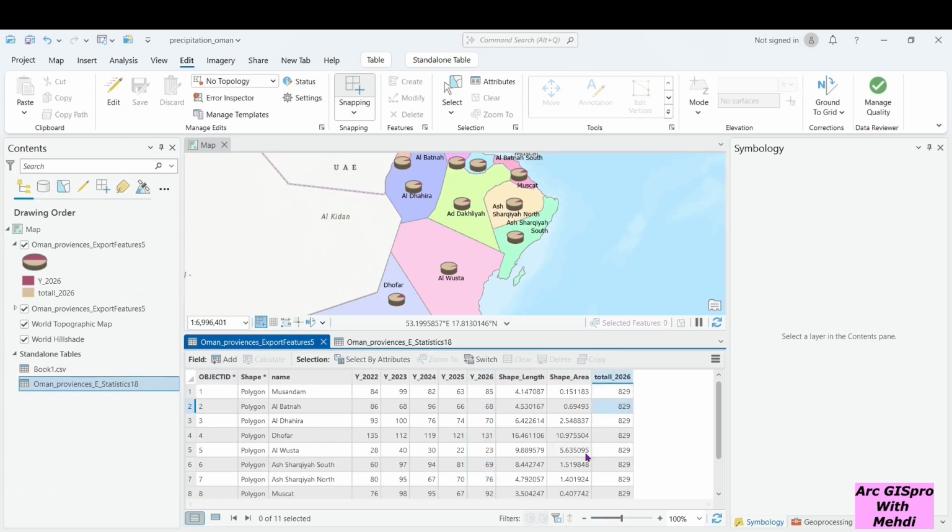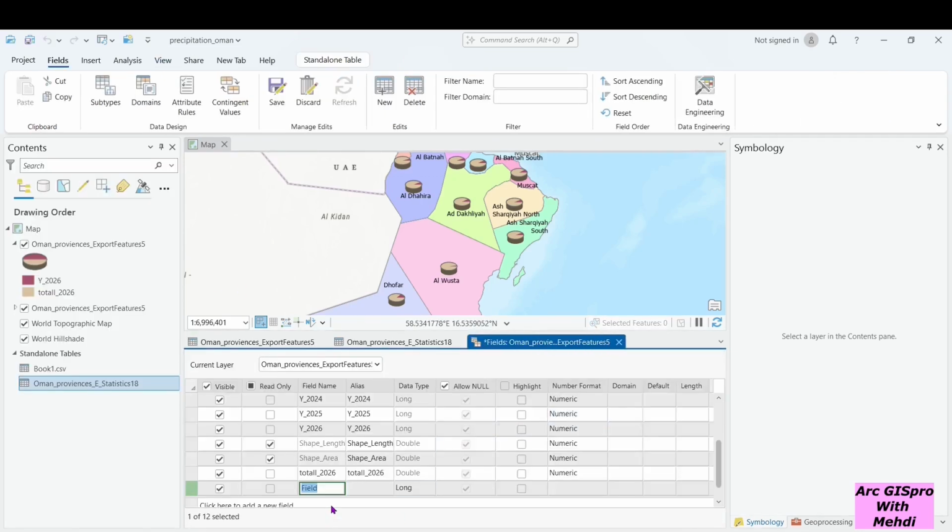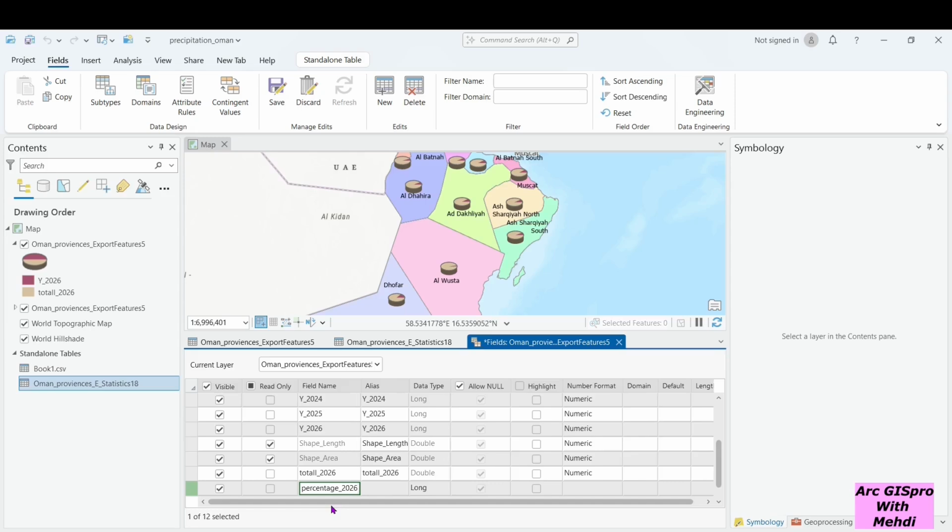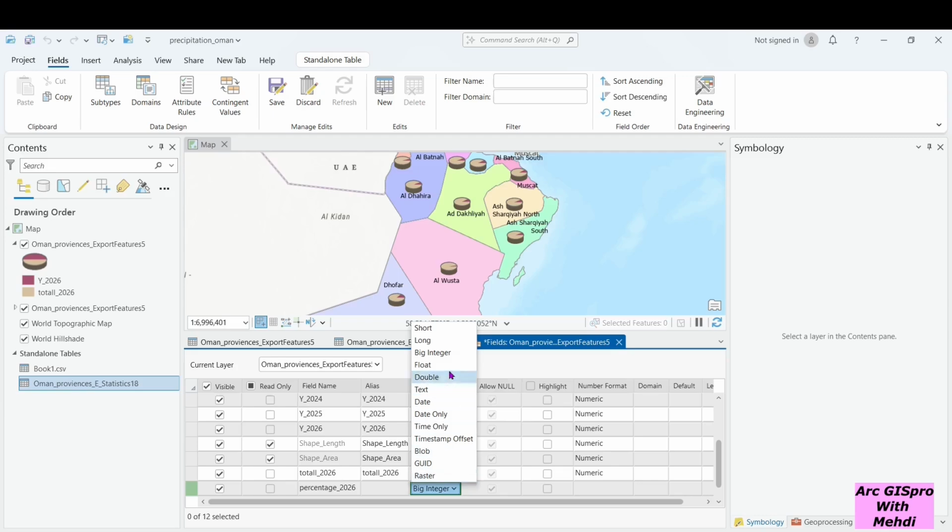Okay, for the next step we need to create a new field, for example, percentage 2026, double.